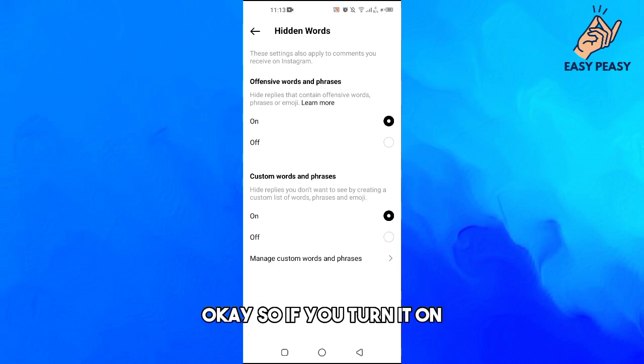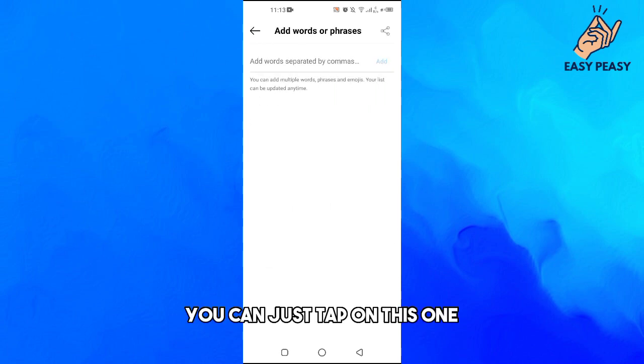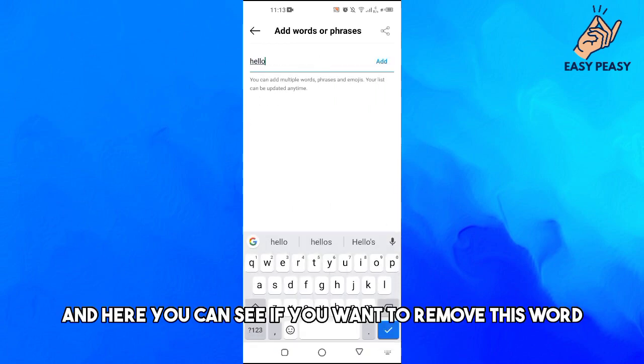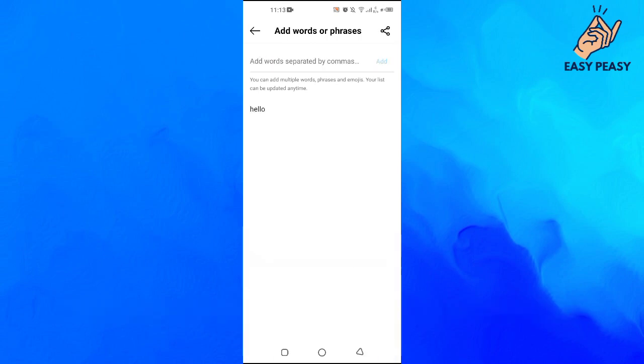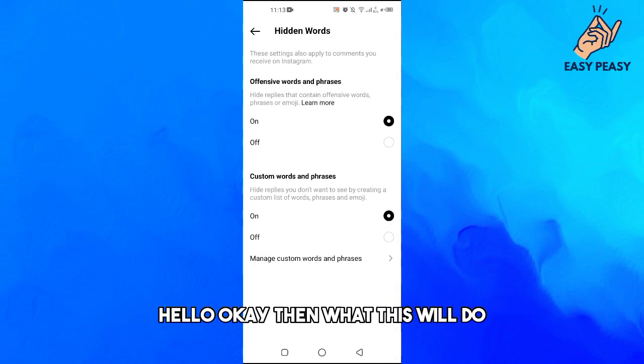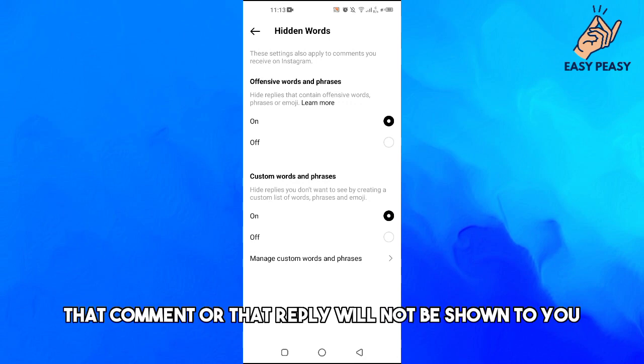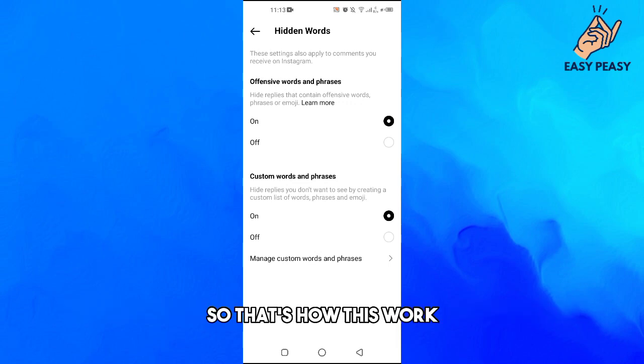Okay, so if you turn it on, you can just tap on this one, and here you can see if you want to remove this word, hello. Then what this will do is that if any comment or any reply includes this word, that comment or that reply will not be shown to you. So that's how this works.